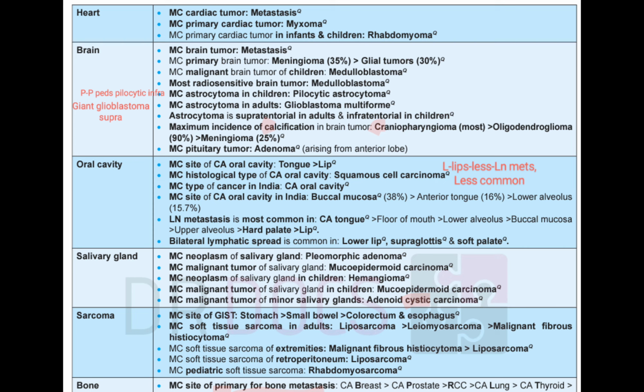Most common type of cancer in the oral cavity as well as in the anal canal, squamous cell carcinoma. Most common cancer in India is CA oral cavity, and most common site is buccal mucosa. Then lymph node mets tongue more than lip, and bilateral lymphatic spread in lower lip, supraglottis, and soft palate.